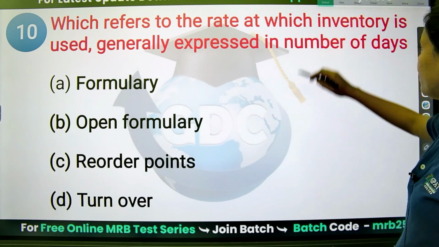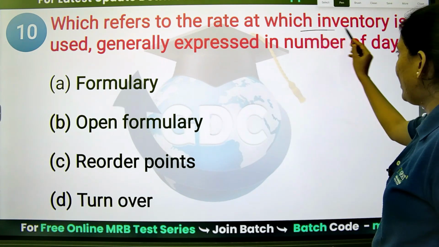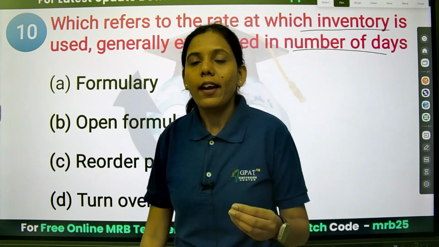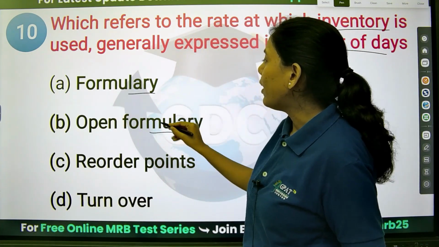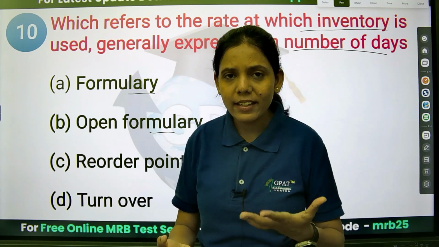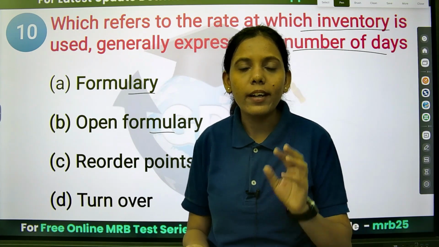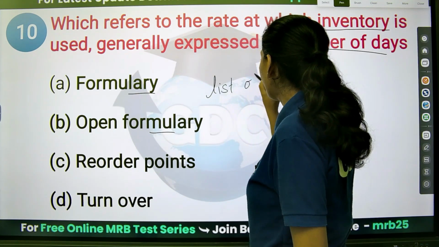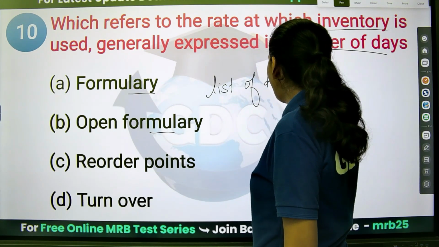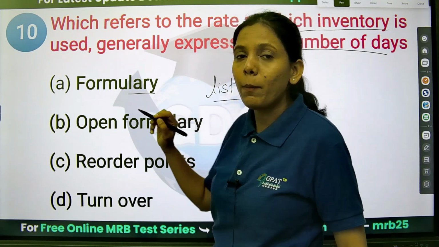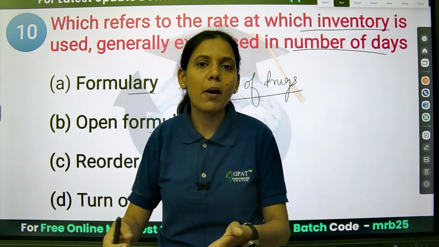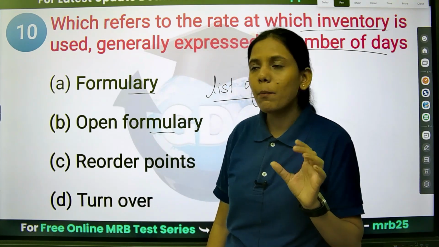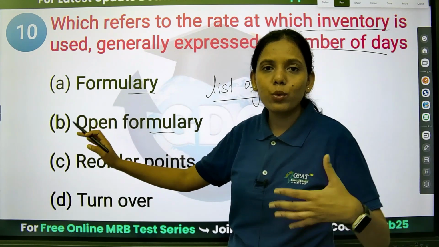Next is the rate at which inventory is used, generally expressed in the number of days. Now, first the option formulary. Formulary contains what? Is it related to number of days? No, right? What we have seen in the formulary is nothing but the list of drugs, the hospital formulary. If you remember in the previous lecture of MRB pharmacist only, we have seen open and closed formulary. These are important, but they are not related to the days.